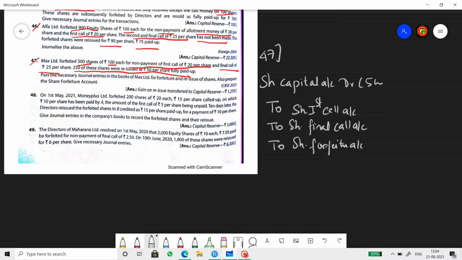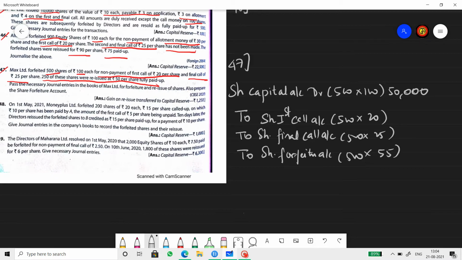500 shares forfeited, called up value 100 rupees. 500 shares in which first call money of 20 rupees not paid. 500 shares in which final call of 25 not paid. So 500 shares in which 45 rupees not paid. So 55 paid, isn't it? So 50,000 debit, 10,000 credit, 12,500 credit, 27,500 credit.